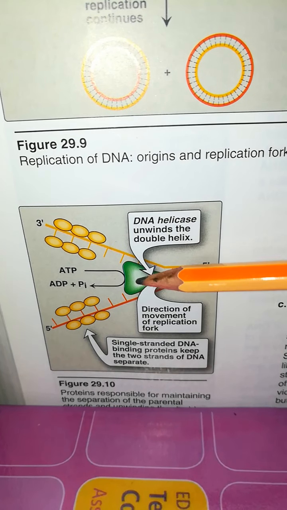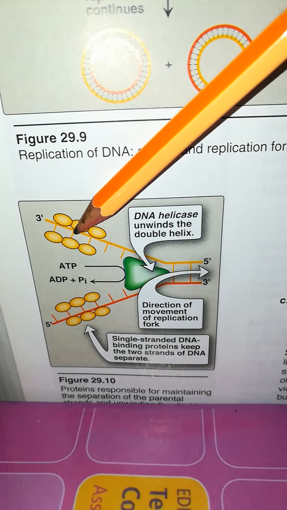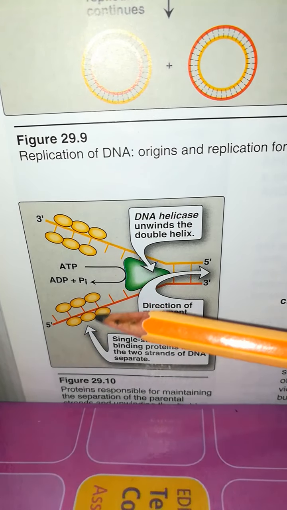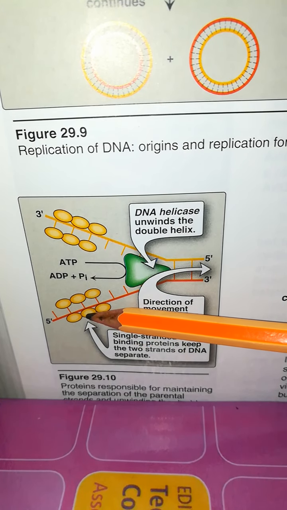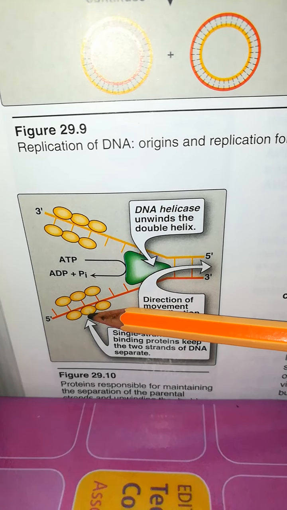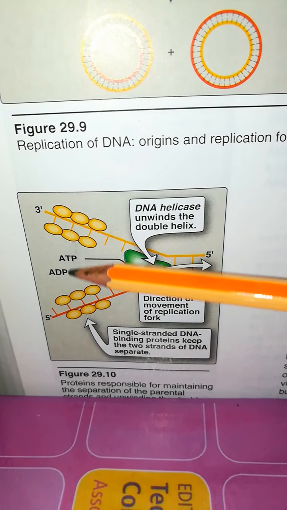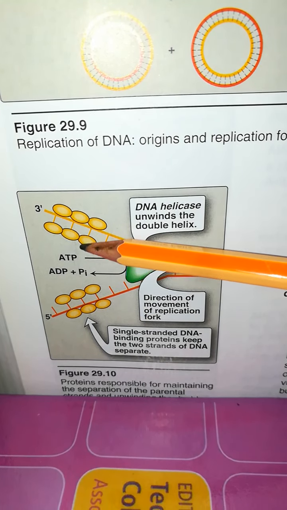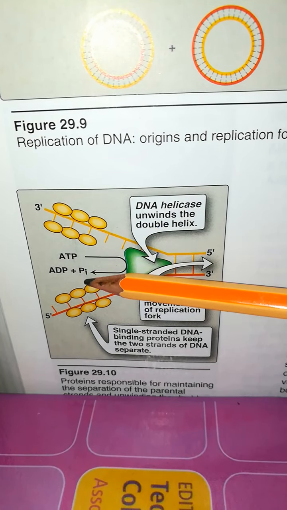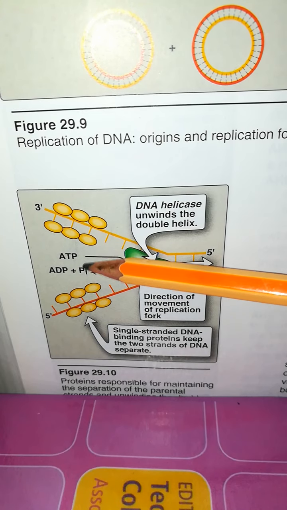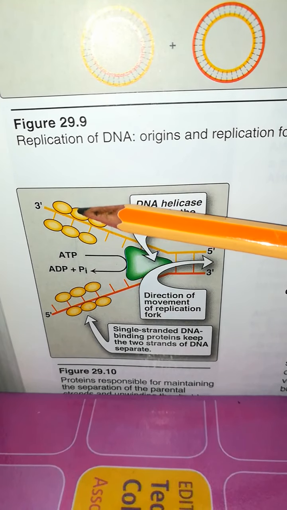And at that time single stranded binding protein comes to this area and holds the strands separated from each other, to prevent them from reuniting. Actually not melting, to prevent reunion of the double strand with each other. It is prevented by single stranded binding protein.